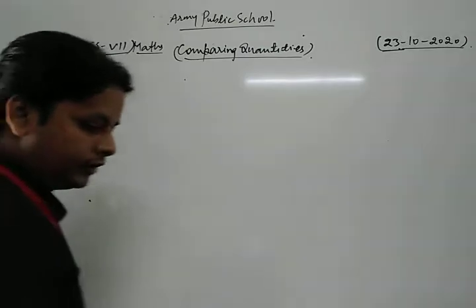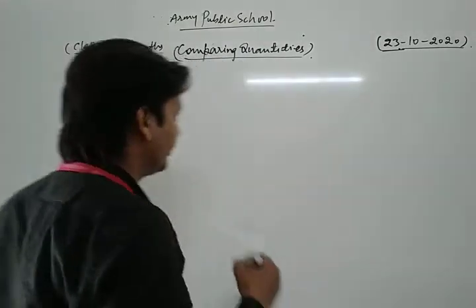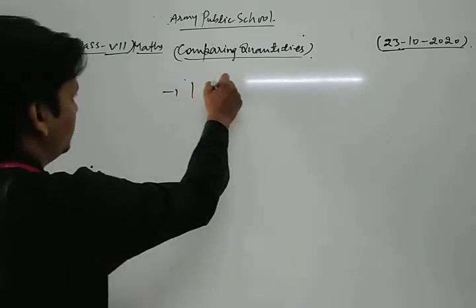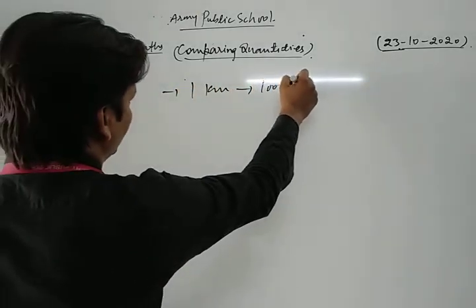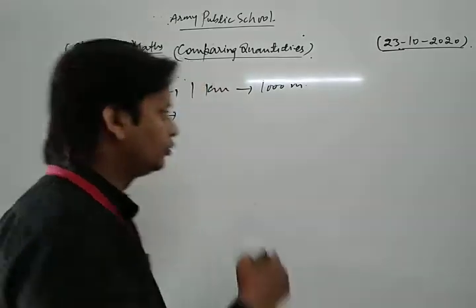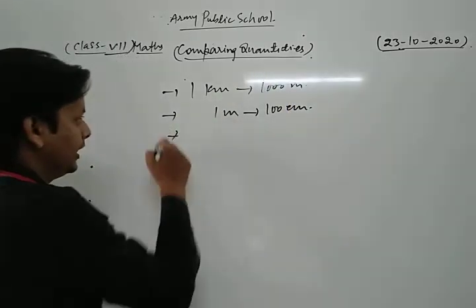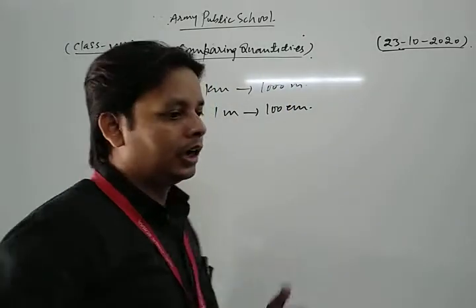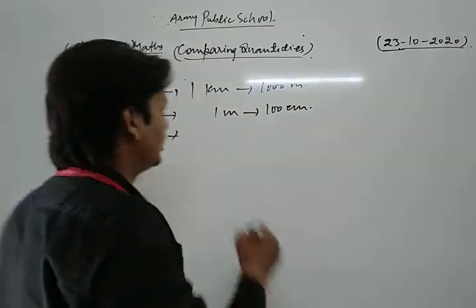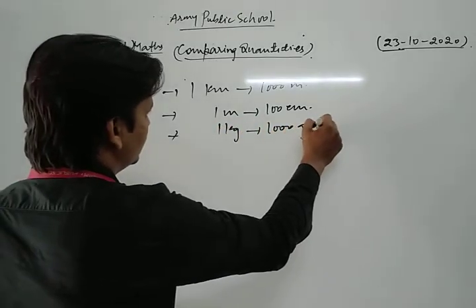First of all, how many meters are in 1 kilometer? You know that 1 kilometer is equal to 1000 meters. And how many centimeters in 1 meter? In 1 meter there are 100 centimeters. And how many grams in 1 kg? In 1 kg there are 1000 grams.